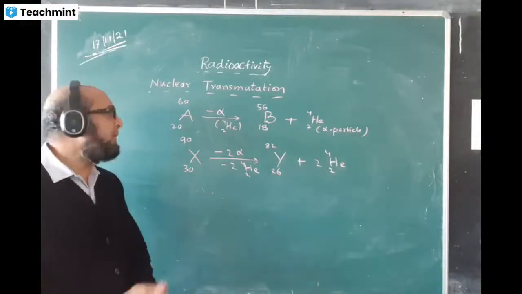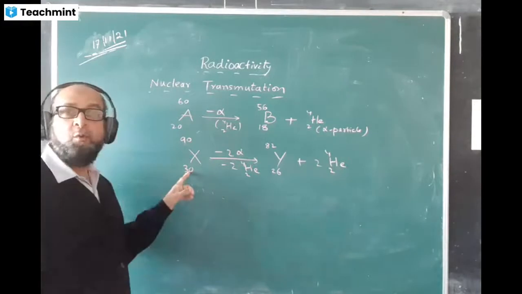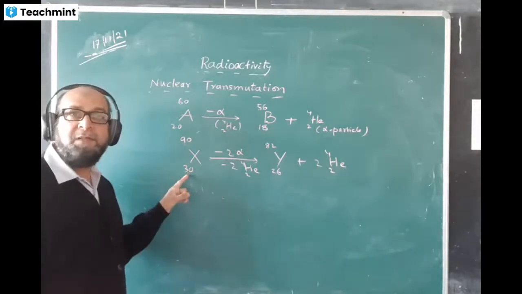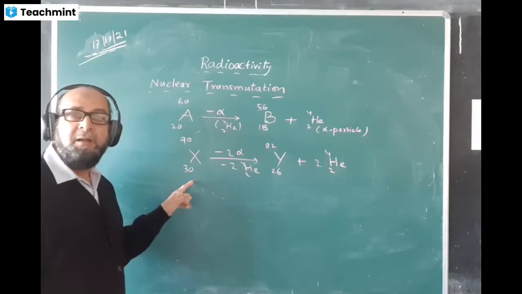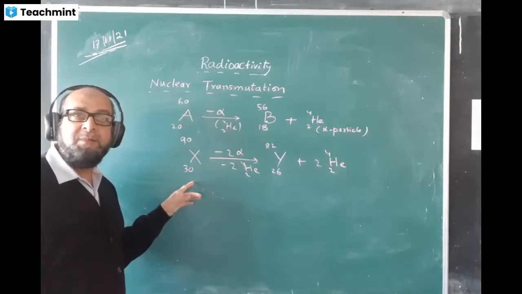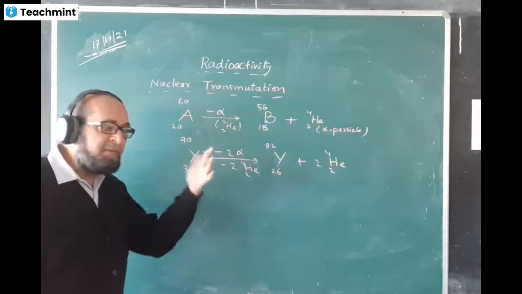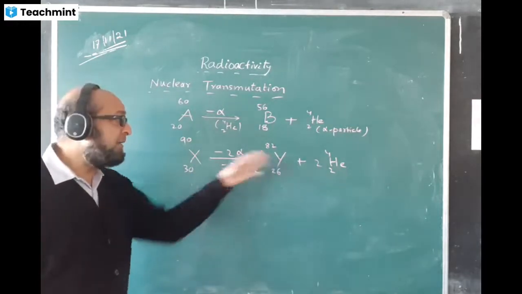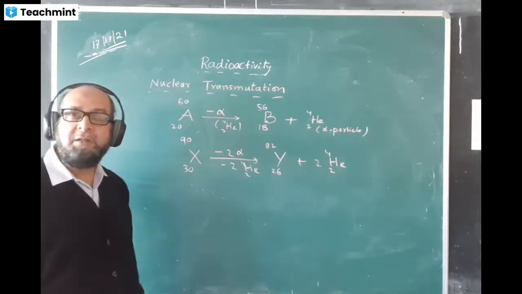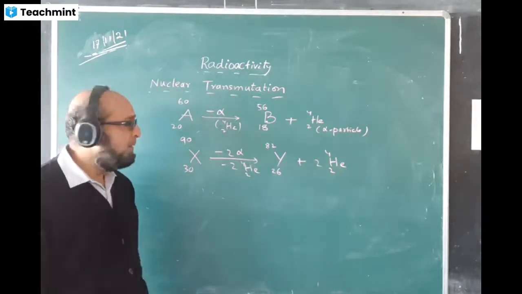That means 1 alpha particle decreases the value by 2. 2 alpha particles will decrease the value by 4. 3 alpha particles will decrease by 6. And 4 alpha particles will decrease by 8, like that. Like that we can just think and write on. And later also we can check whether what we have written is correct or incorrect. Okay.